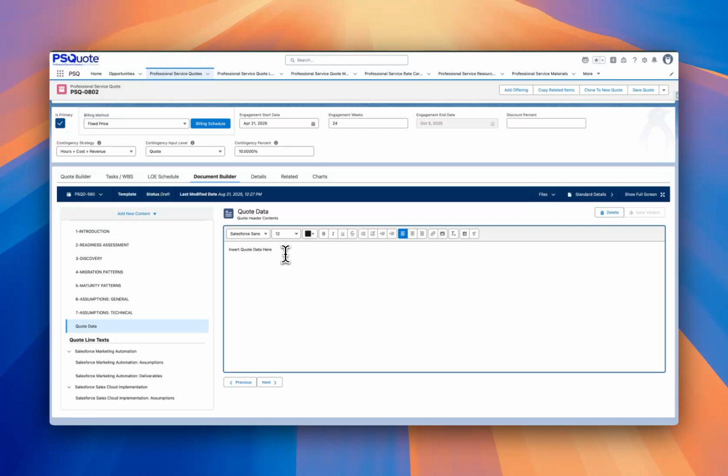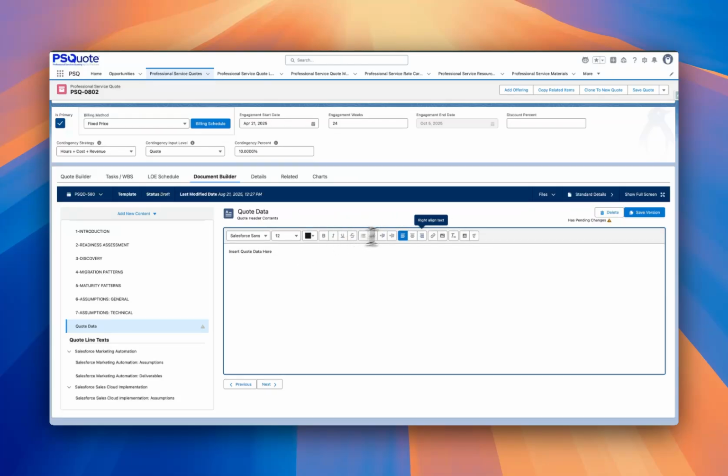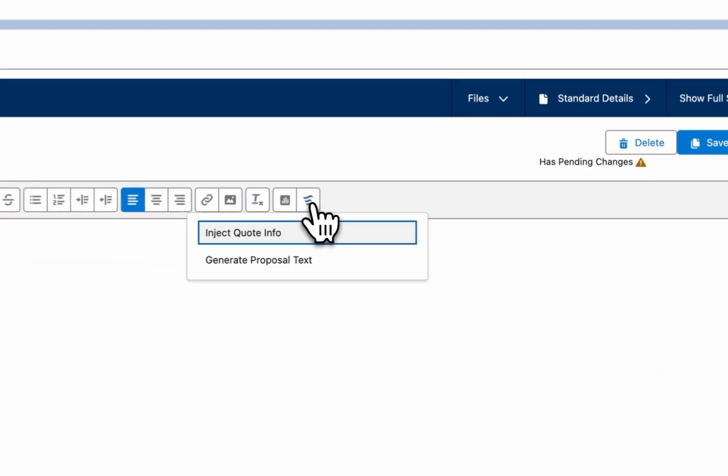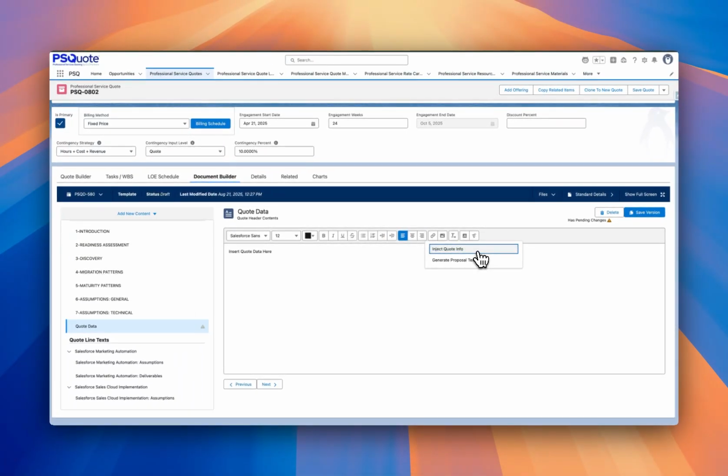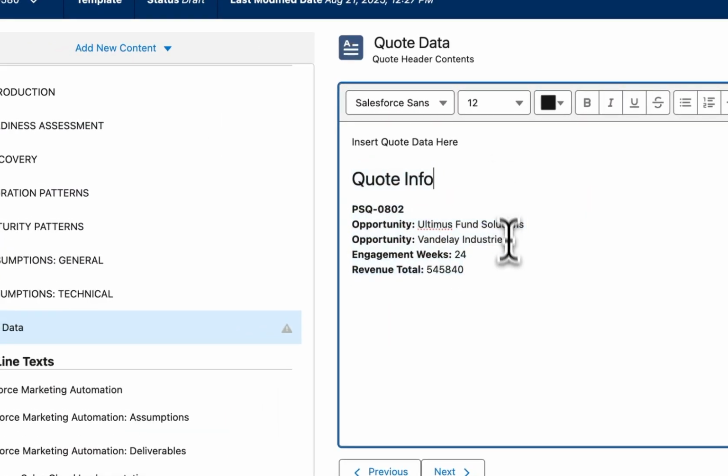Let me show you how that looks. So here we are on our quote document section, and I will click this button, which will then pull out a list of flows that our admins have configured for the org. I will click inject quote info, and you can see that it injects some data into this document section.